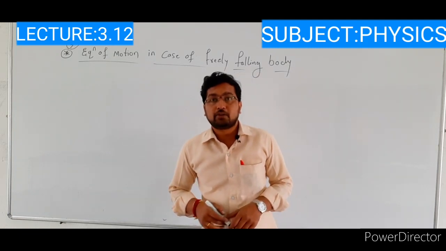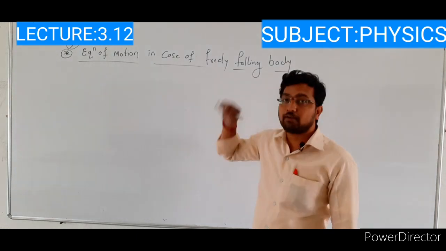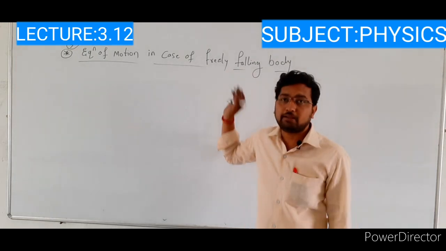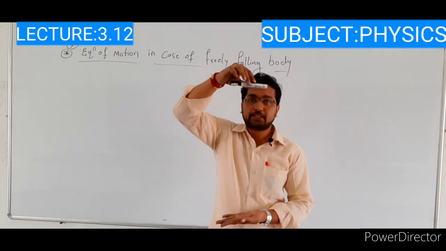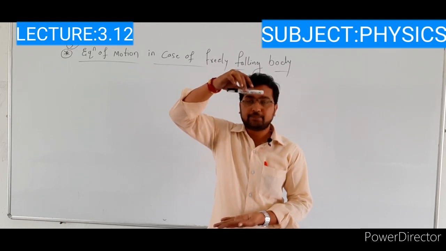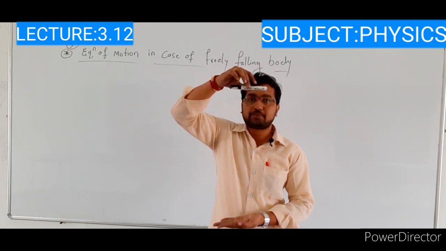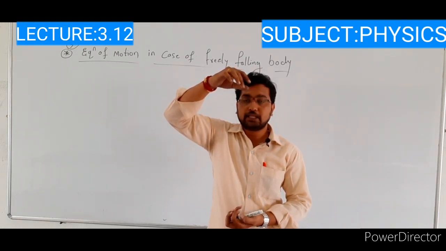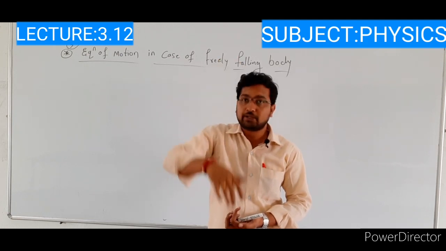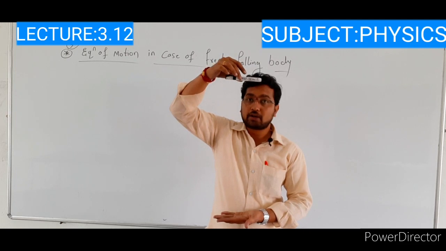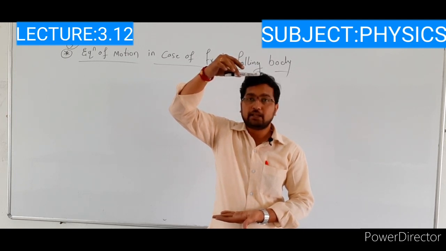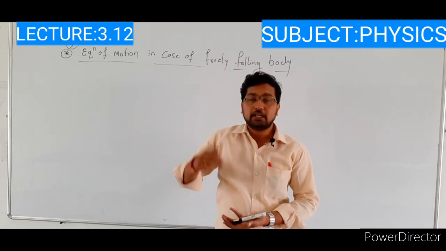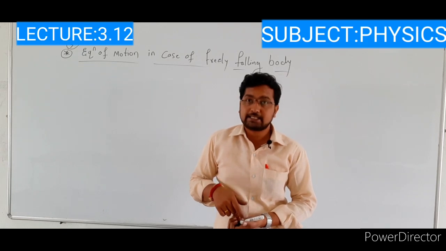Here we are going to write these 4 equations of motion in case of freely falling body. So what is the meaning of freely falling body? See here, consider this is an object. It is placed at a certain height. After some time we are releasing this object from that height. In that case, that object is moving in downward direction. Initially we are not giving any velocity to this body. We just release the object, and the body moves downward. So the initial velocity of this body in this case is 0.